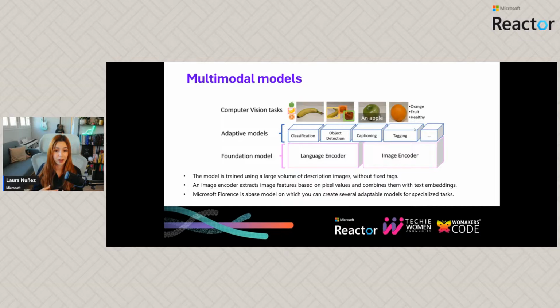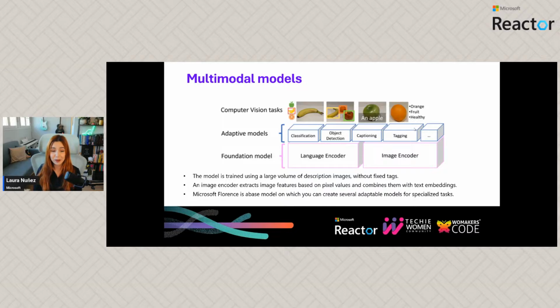So, for example, if we have a picture of several fruits, we can have tags that describe the image, like fruits, banana, apple, orange, I don't know, a basket maybe if it's showing up in the picture, right? So we can have descriptions of what we have inside the picture. So we can do a lot of things with these multimodal models, right?